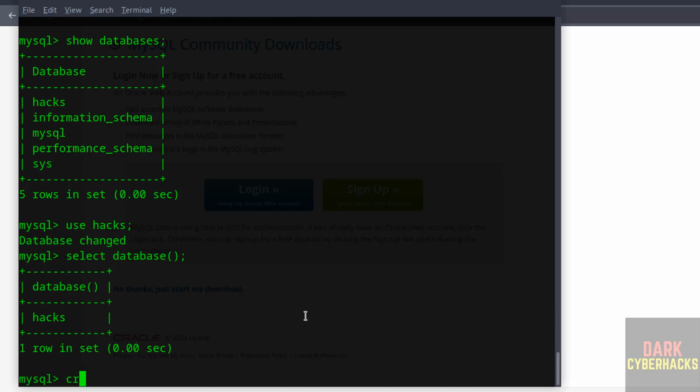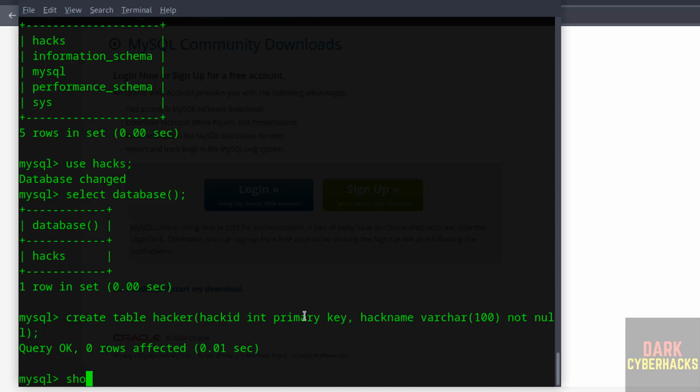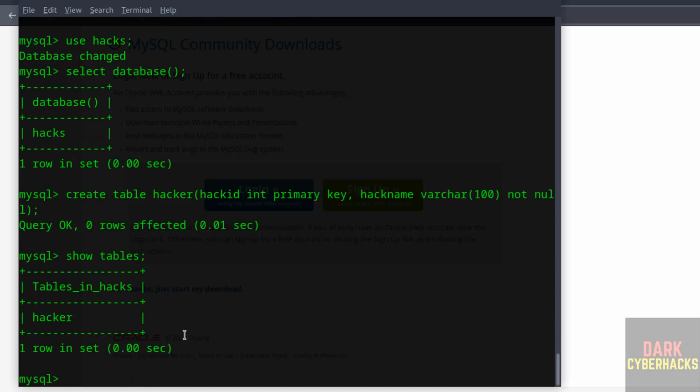Okay, let us create a table in this database. Create table. Now verify tables, show tables. See, we have created a table.